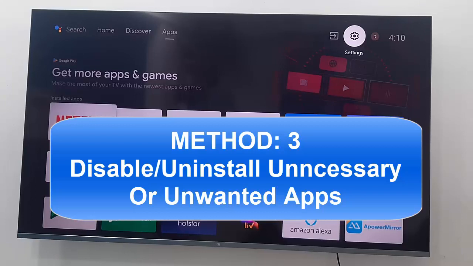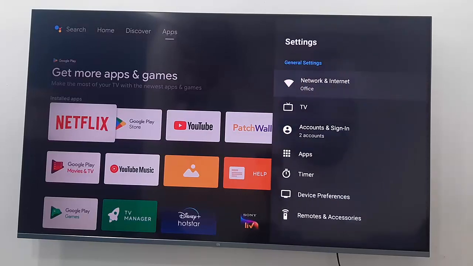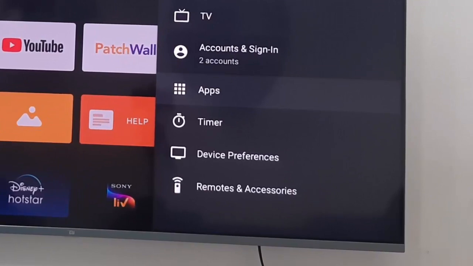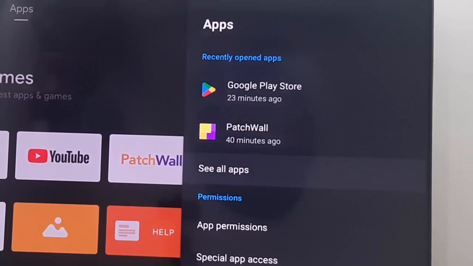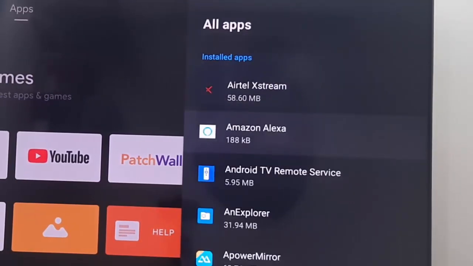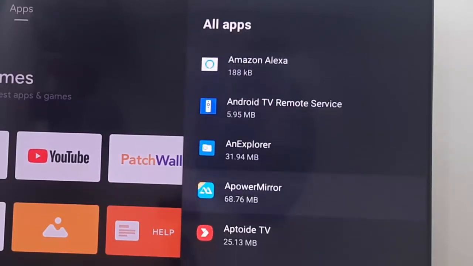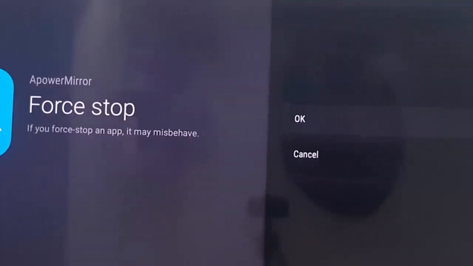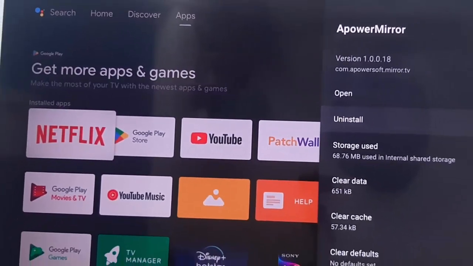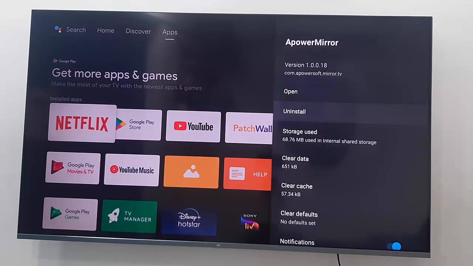Now method number 3, you disable or uninstall unnecessary or unwanted apps. So for this, guys, open your settings and open the apps. Now select see all apps. Find here, guys, your unnecessary or unwanted app, like this, a power mirror app. Open this app. You disable or force stop the app. Select force stop and select OK and go back.